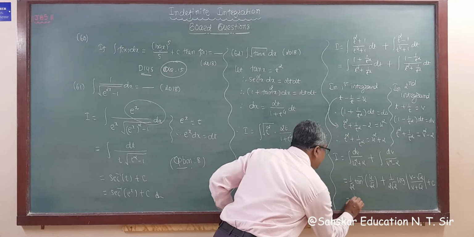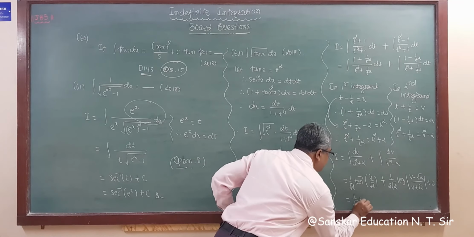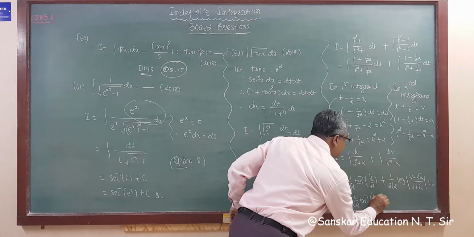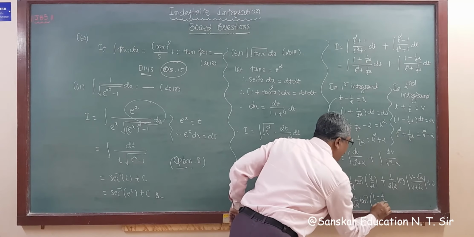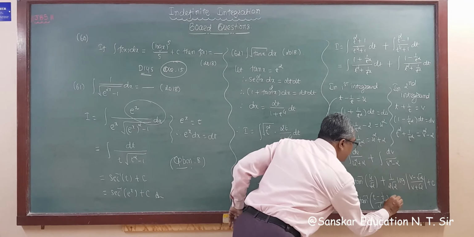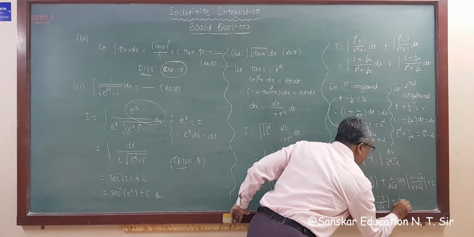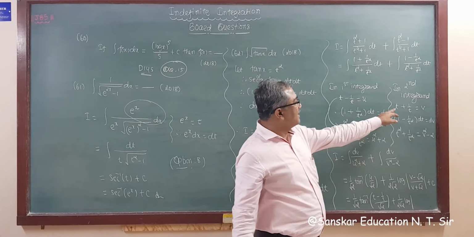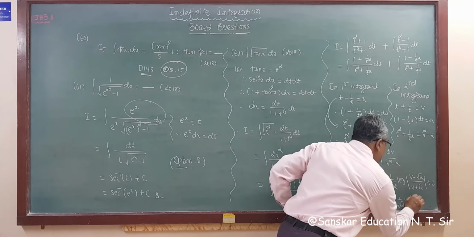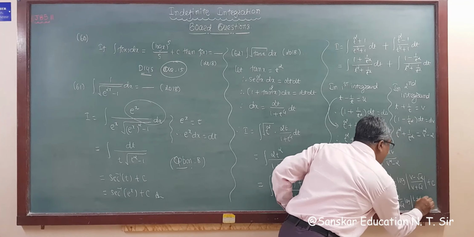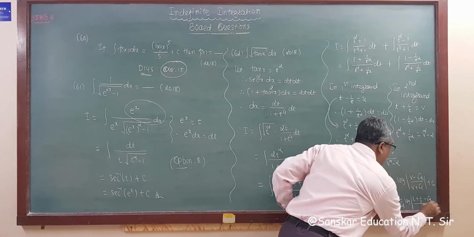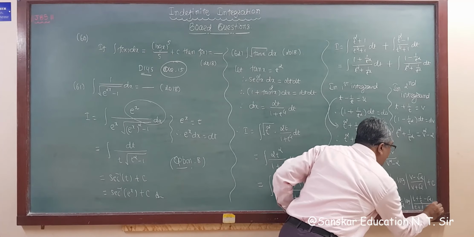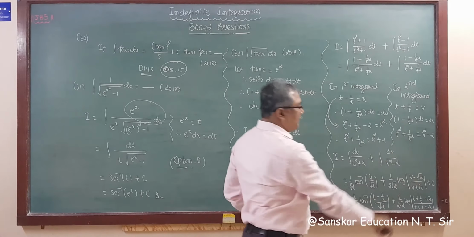So the answer will be 1 upon root 2 tan inverse of t minus 1 upon t whole upon root 2, plus 1 upon 2 root 2 log modulus of v minus root 2 upon v plus root 2, where v is t plus 1 upon t, plus c.